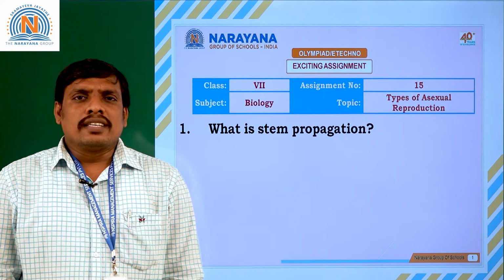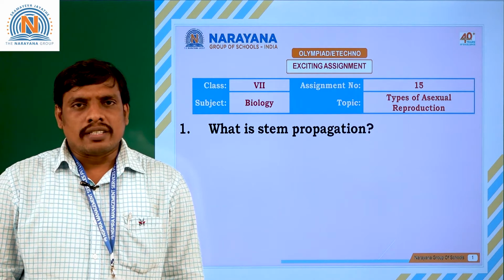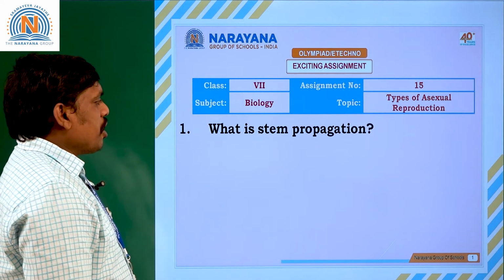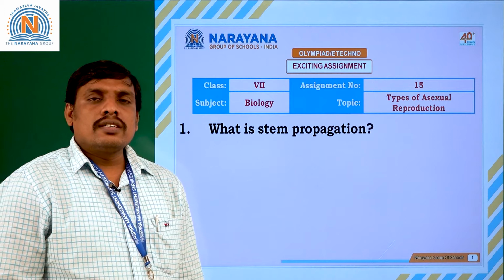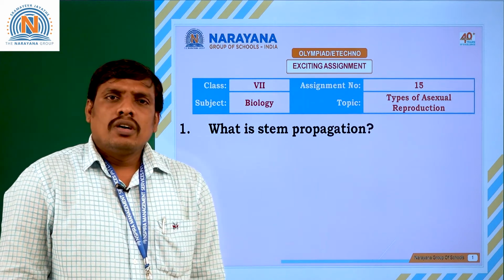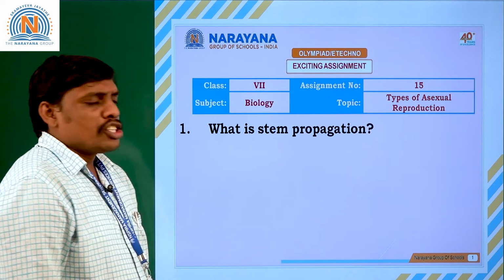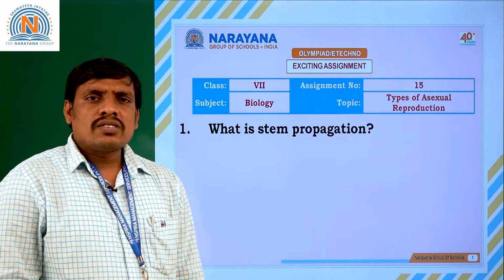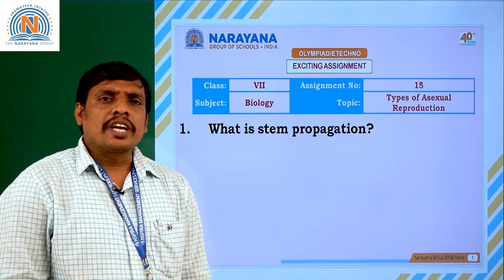Students, let us see one more exciting assignment key with the help of examples. I am reading the first question. What is stem propagation? What do you mean by propagation? What do you mean by stem propagation? Let us see. Production of new plants through the stem is called stem propagation.